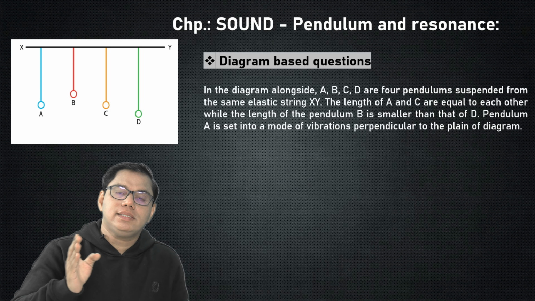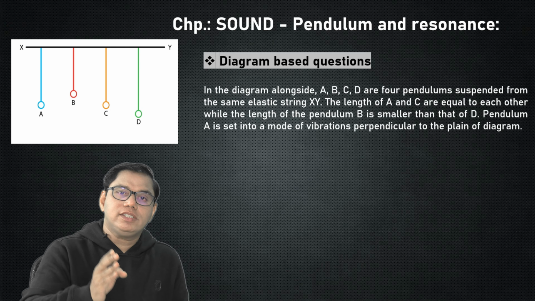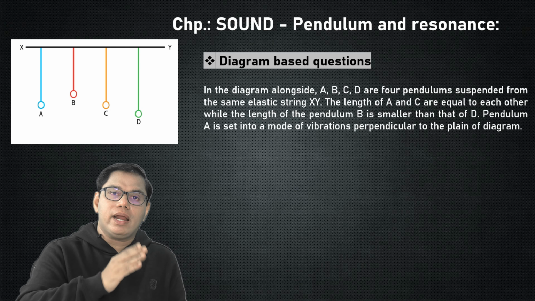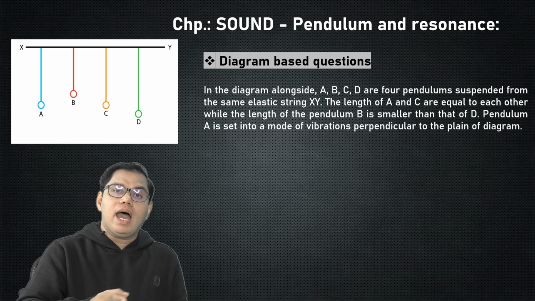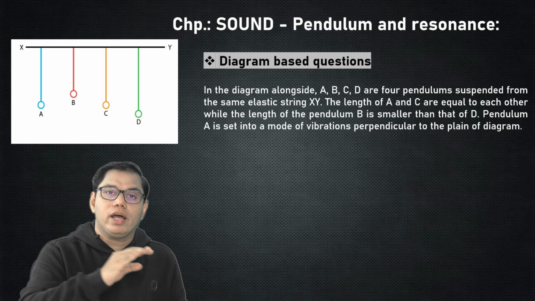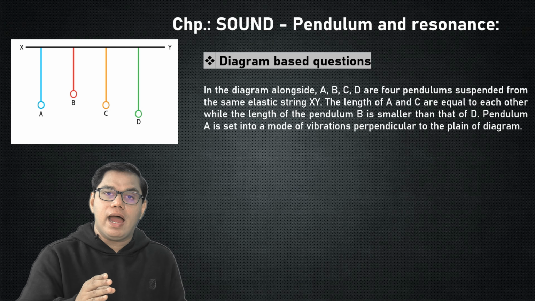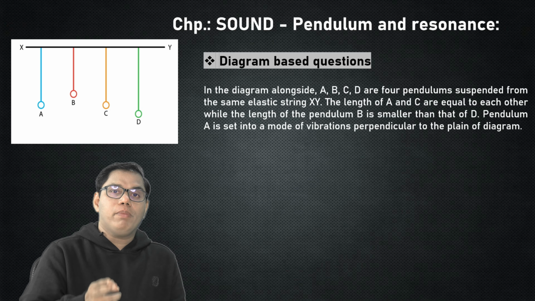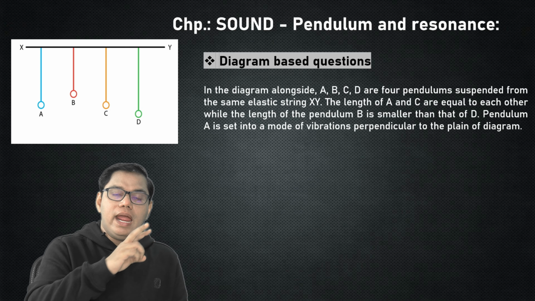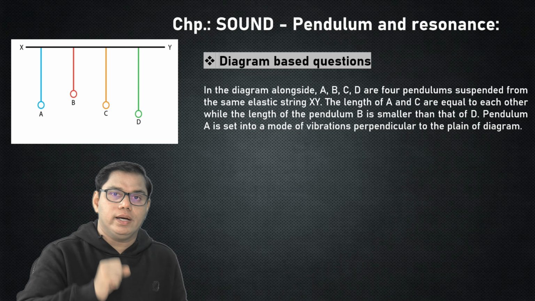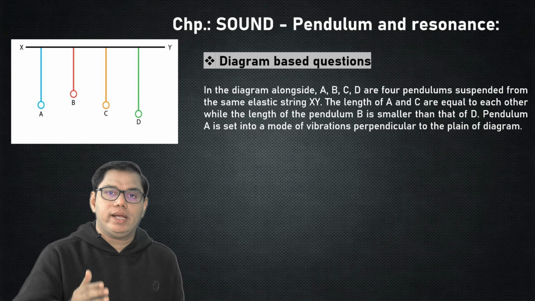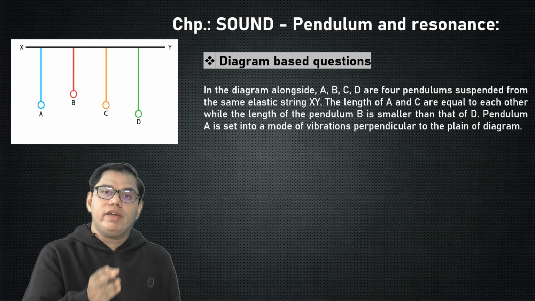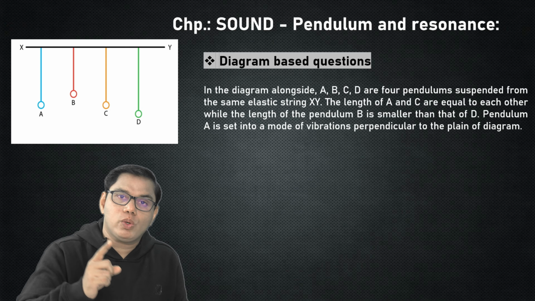Now have a look at this diagram based question. You might have seen this question in your pre-board examination also. In this diagram there are four bobs which are attached to a common wire or a common string, and we can see that bob A and bob C have equal length, but bob B is shorter than A and C and bob D is longer. Bob A is set into vibrations, and we know that if bob A is set into vibrations, it will vibrate with its natural frequency. Here comes question number 1.